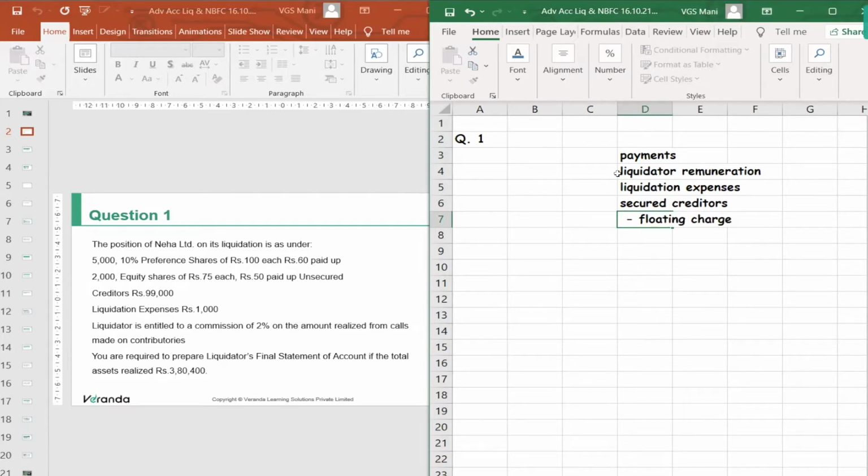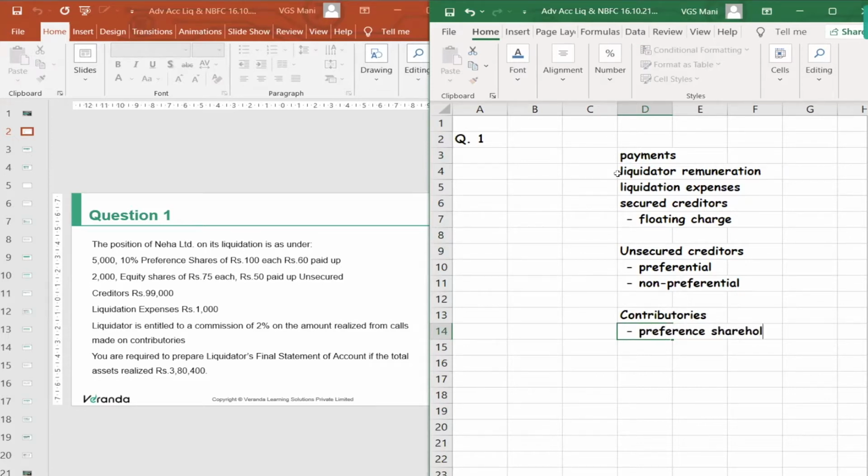Under secured creditors, floating charge, we take debentures. Then next one, preferential creditors, then non-preferential unsecured creditors. And then preference shareholders, then equity shareholders. Payment to contributories: first preference shareholders, then equity shareholders.